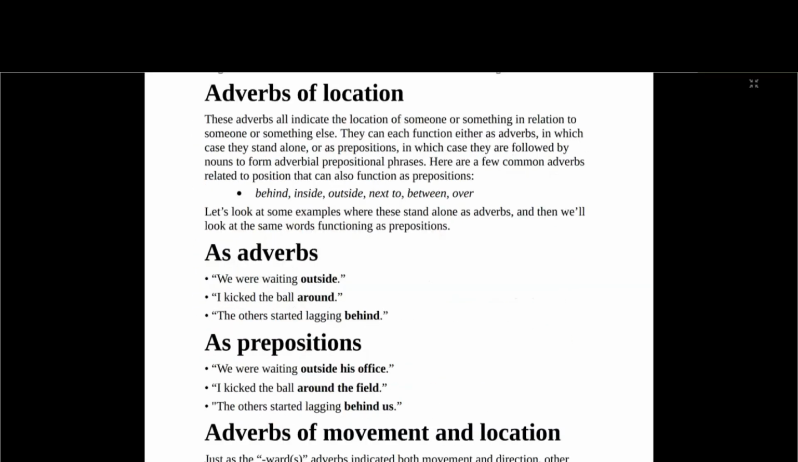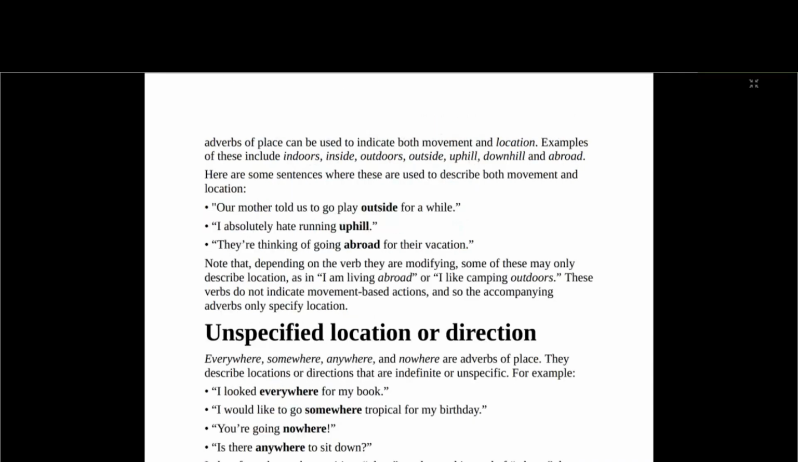Let's take a look at adverbs of movement and location. Just as with the words we've already indicated above that we use for movement and location, we also have other adverbs of place that can be used to indicate both movement and location. They include indoors, inside, outside, outdoors, uphill, downhill, abroad. Here are some sentences where these are used to describe both movement and location.